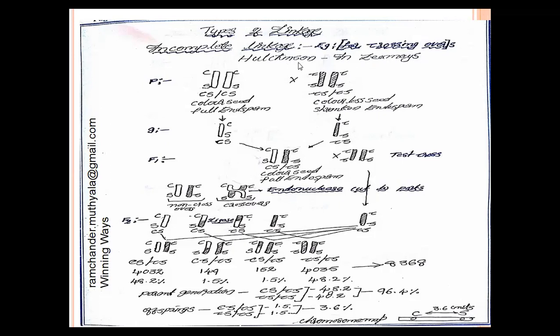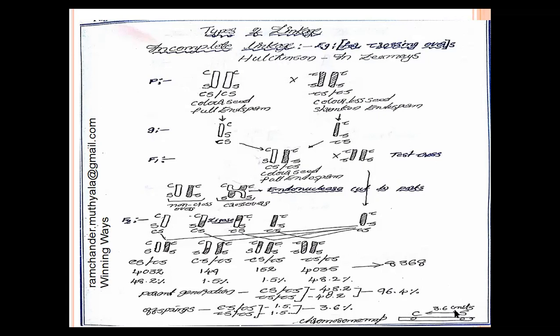2-point test cross is the best example. See children, incomplete linkage is an example for identification of crossing over, and also incomplete linkage is an example for 2-point test cross. What is the meaning of 2-point test cross? On the chromosomes only 2 genes are present. So between the 2 genes, test cross will be appeared, called 2-point test cross. Here, on this 2-point test cross, we can get an idea about the chromosomal map.